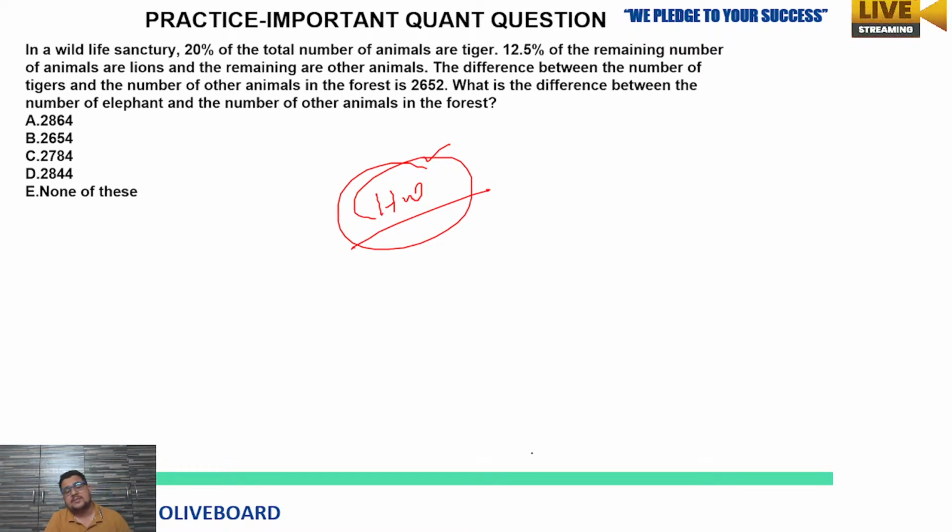Today, after this, we are going to solve one DI which is from your previous years only. So that kind of pattern you might see in your exam. So just try this question. This was the homework of the previous session. But I am giving you another chance to solve it, because just after reading this question, you can get the answer if you understood the language and what they are asking.